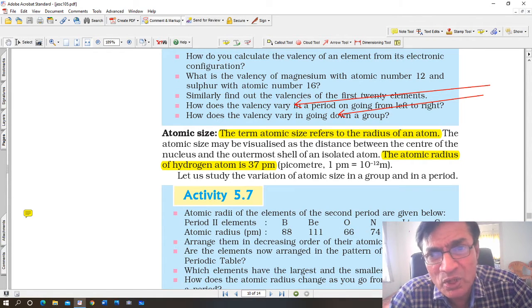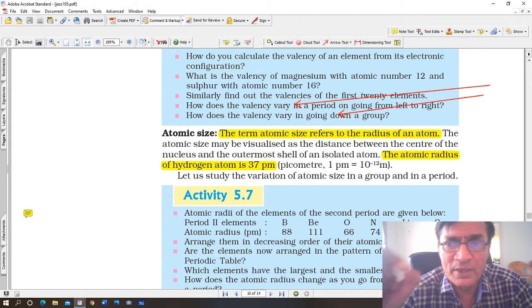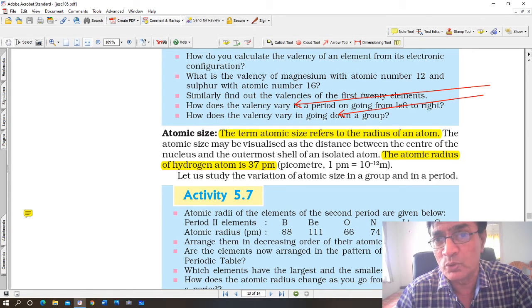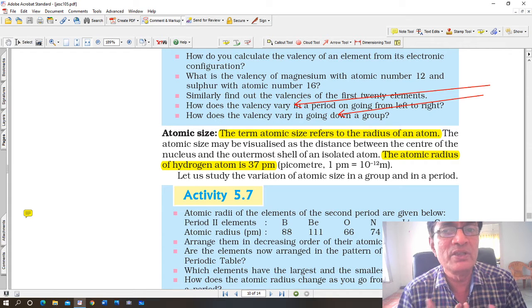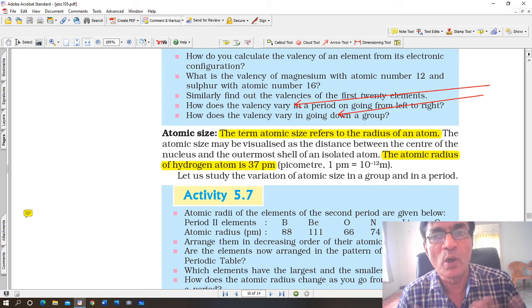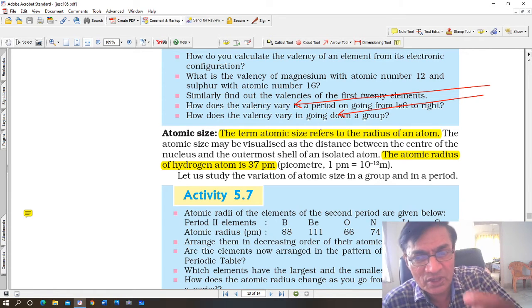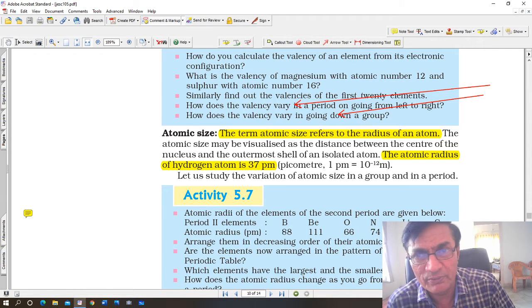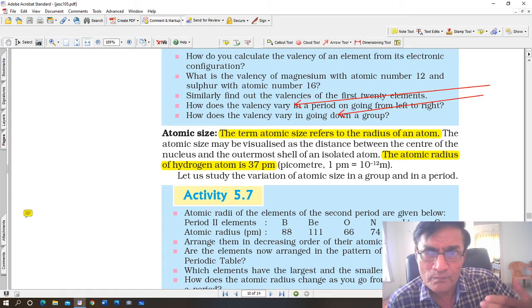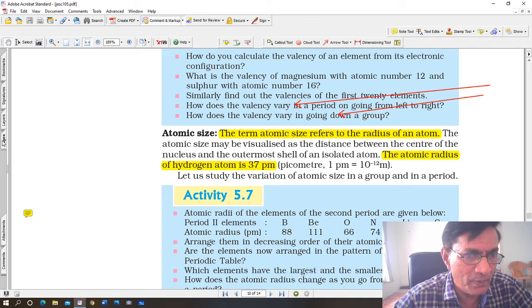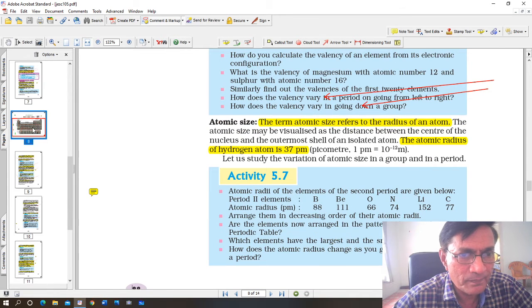10 to the power minus 12 meters is an extremely small length. Not 10 to the power 12, but 10 to the power minus 12. That means it is extremely small. An atom is invisible. You can't see an atom. Even with the most powerful microscope, you will not be able to see an atom. So the size of an atom is so small that you can't actually picture it. Then, as I just discussed, let us once again have a look at the periodic table because it is extremely important.